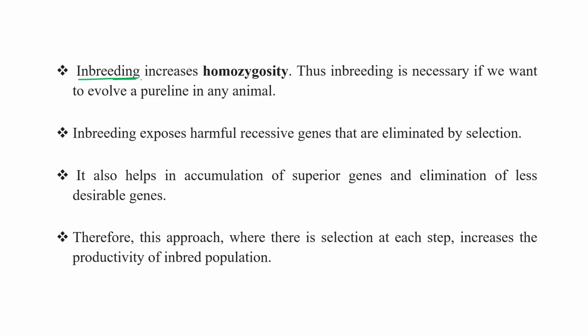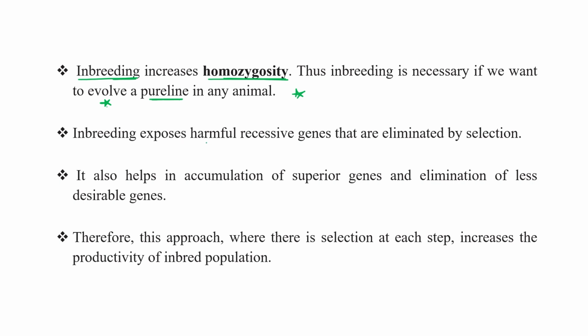So inbreeding means continuous mating of superior males and superior females over several generations. Over several generations, inbreeding increases homozygosity. Inbreeding is necessary if we want to evolve a pure line of any animal, and with the help of homozygosity we can evolve a pure line of that animal.